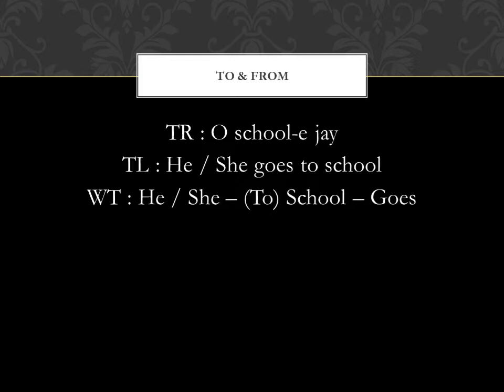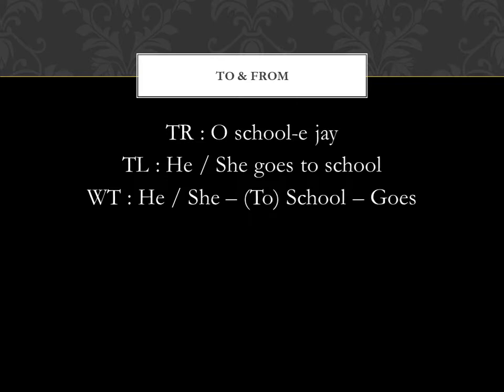So be aware that if you are saying going to a place or coming to a place, that e may or may not be there. But let me try to explain it in more detail in the other examples as well. As a rule of thumb, if the name of the place to which you are going ends in a consonant, like let's say school, or any other place, let's say Nagpur or Domdom or Morigram, someplace like that, if it ends in a consonant, then you will add e to that.